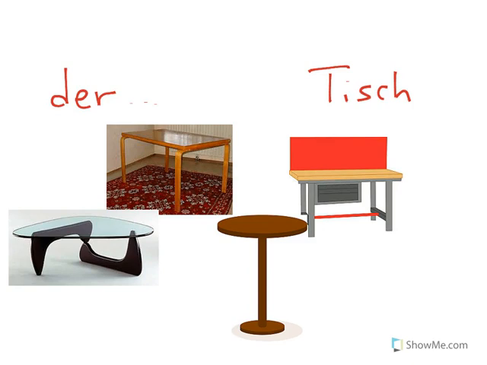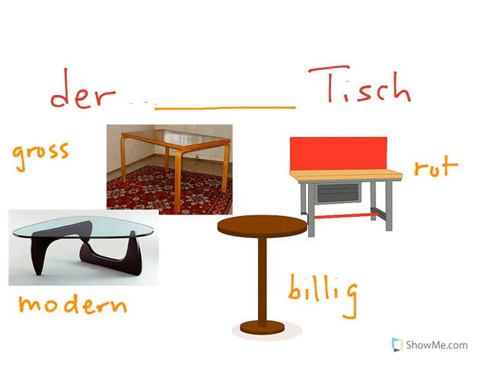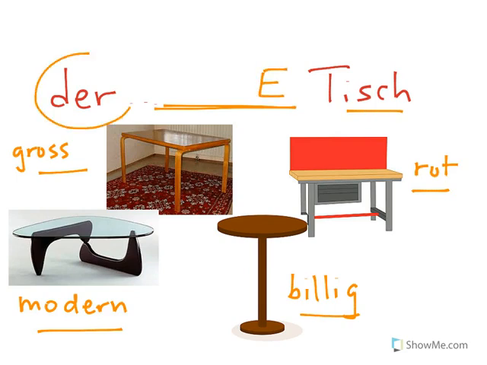So what's different when the adjective comes before the noun? Well, let's see. We could describe this table as rot, this table as groß, this table as modern, this table as billig. When the adjective precedes or comes in front of the noun, it's going to add an E ending when the article shows us the gender clearly.